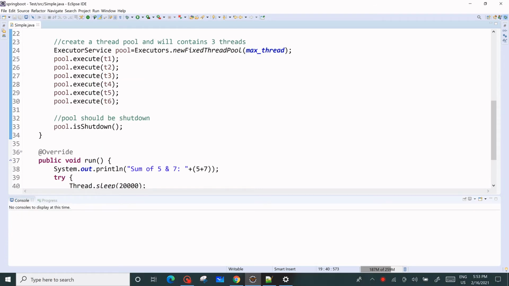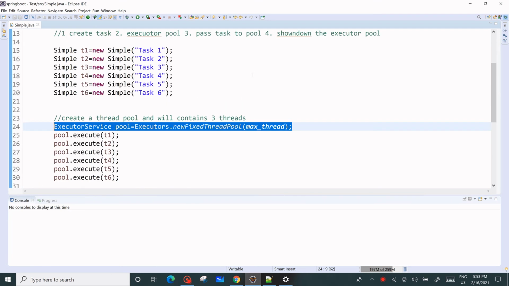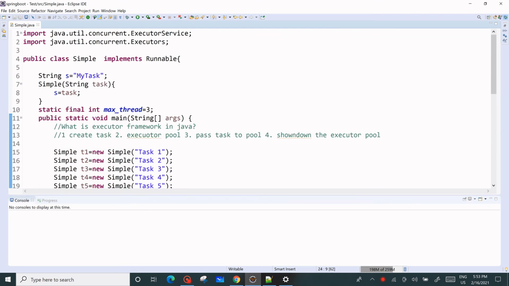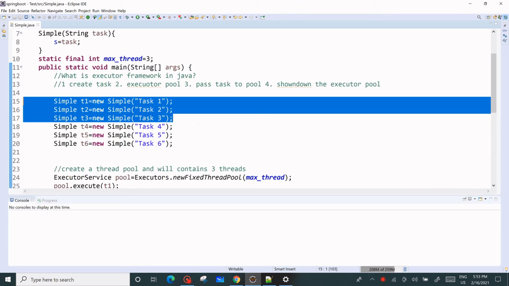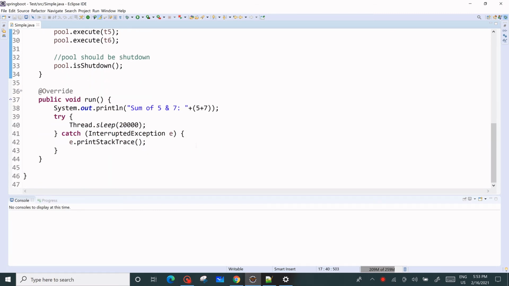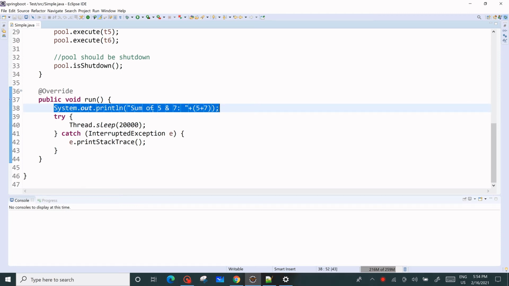What we have done is created a pool, and this pool contains a maximum of 3 threads. So at a time a maximum of 3 threads will be available to execute a maximum of 3 tasks. At a time it should execute 3 tasks only. So 3 tasks will come in and start executing.